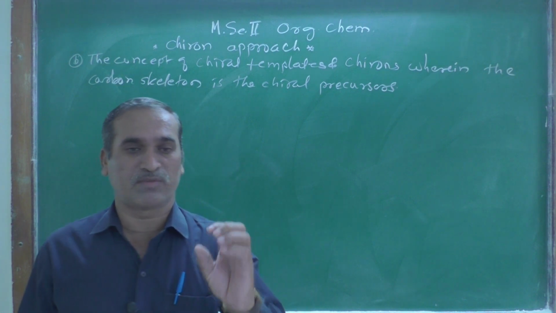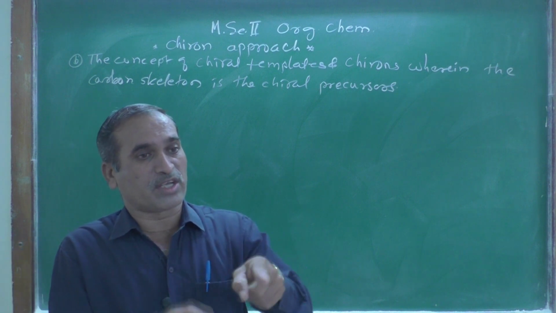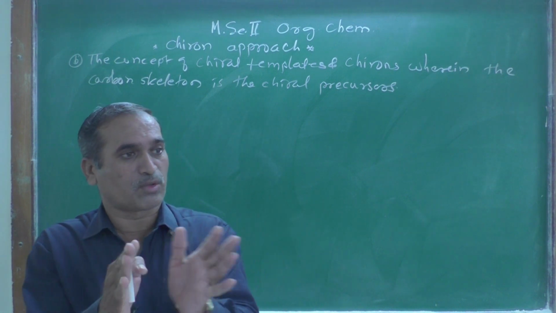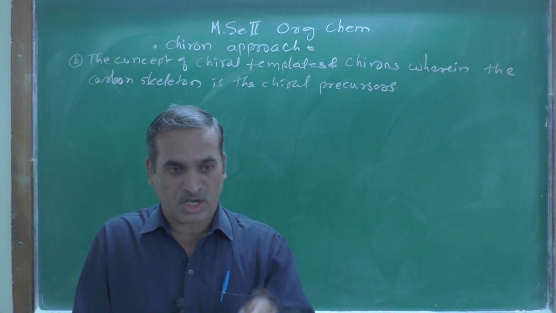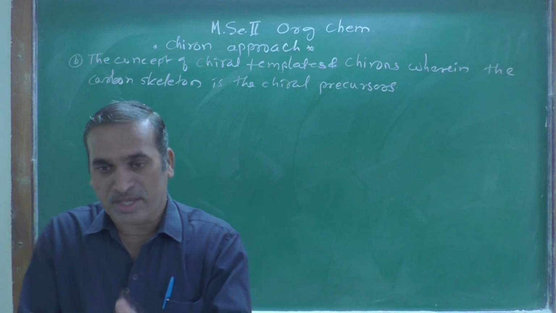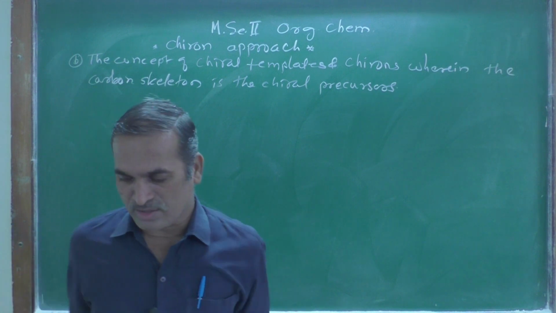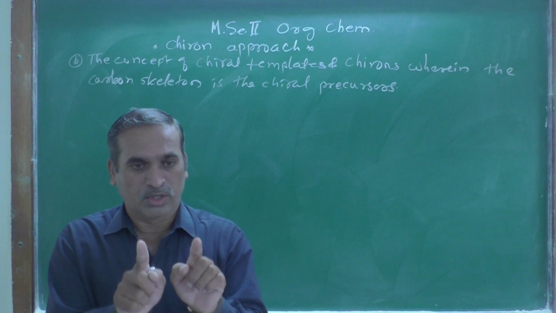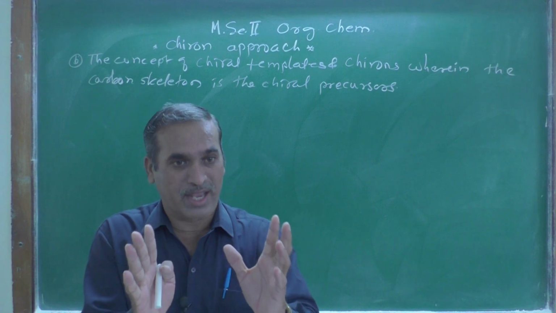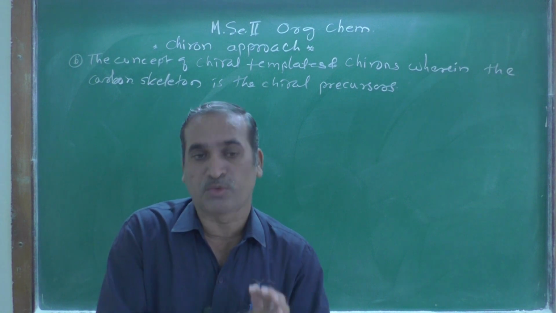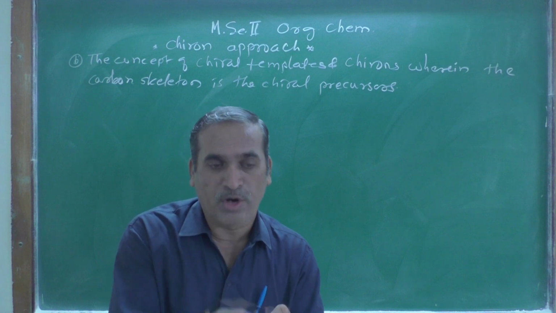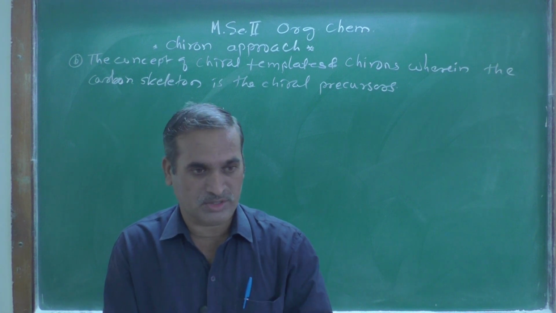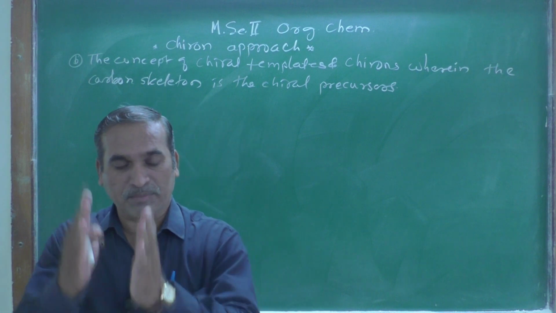Stereochemistry is a branch of chemistry that deals with the study of the orientation or arrangement of atoms in space, or the three-dimensional structures, how they are arranged in space. In particular, here we have a limited area, carbohydrates, which are naturally occurring, because you have to keep in mind the availability of the starting material as well as the cost, and then proceed.